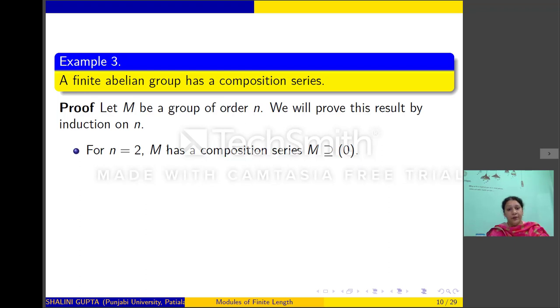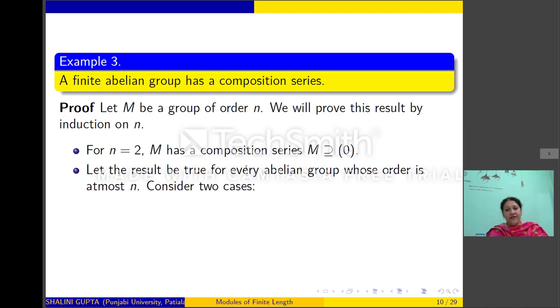Suppose n is equal to 2. So M will be a group of order 2. M will have a composition series M containing 0, because any group of order 2 will be a cyclic group of prime order and will have no subgroups. So thus it has a composition series M containing 0. Now suppose the result is true for every abelian group whose order is less than or equal to n minus 1. That is, if G is any abelian group whose order is less than or equal to n minus 1, then it has a composition series. Now let us consider the case when the order of the group is n.